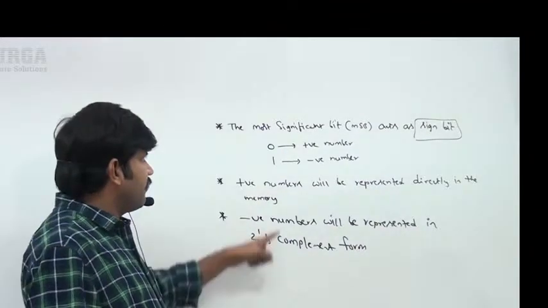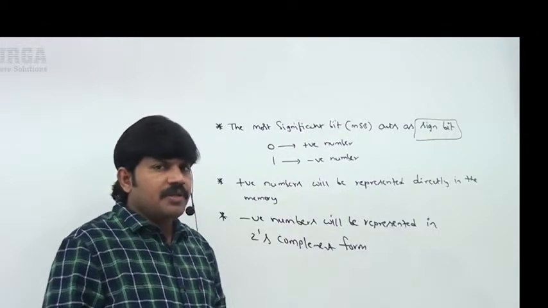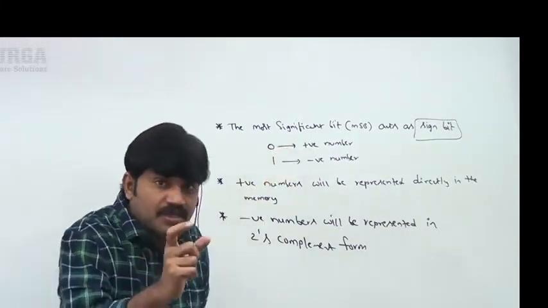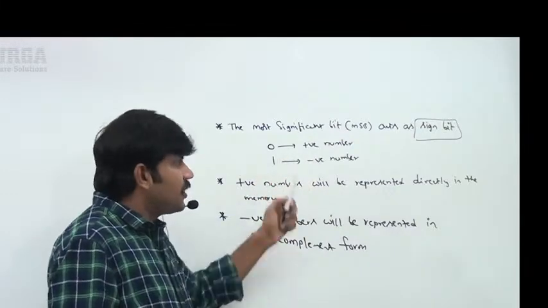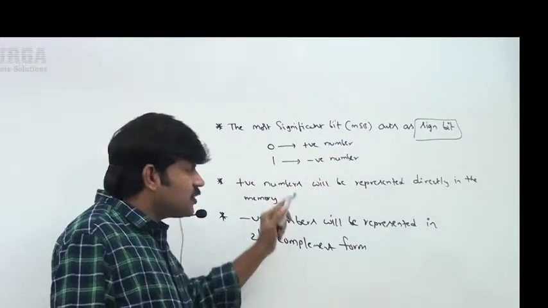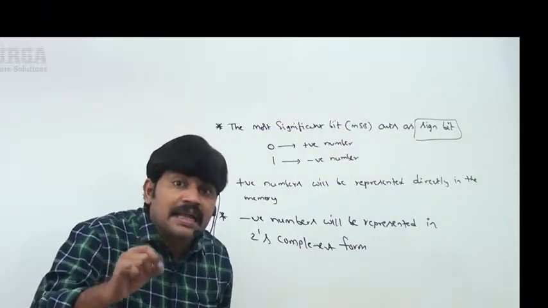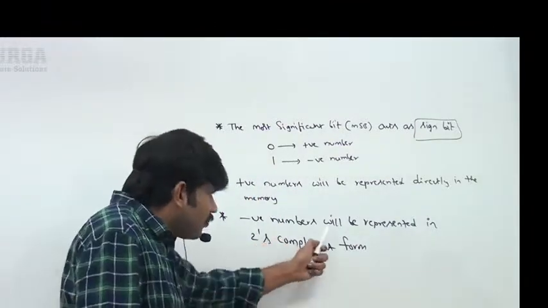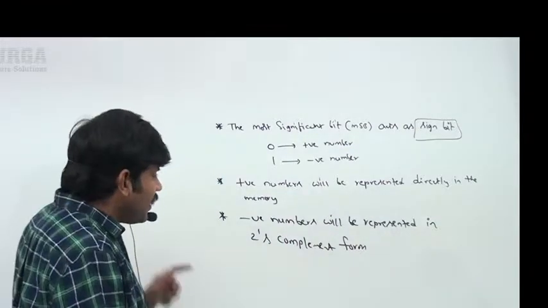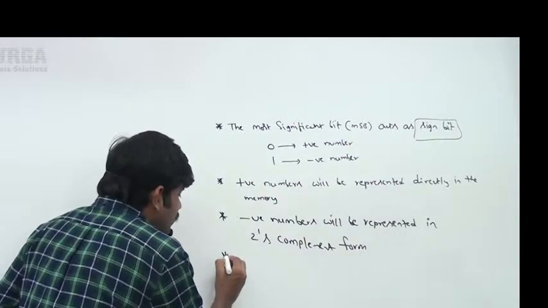Up to this, just be aware: what is the most significant bit? Can you please spell out? The most significant bit acts as the sign bit. 0 means positive number, 1 means negative number. Positive numbers will be represented directly in the memory, and negative numbers will be represented in complement form. Clear, right? Next, how to find 2's complement?